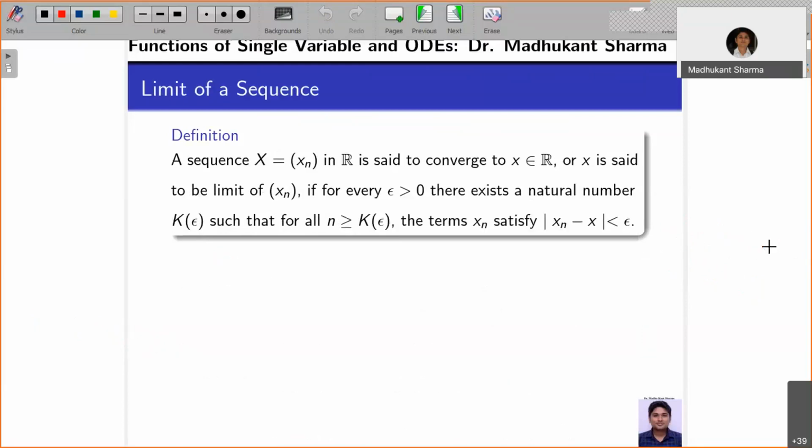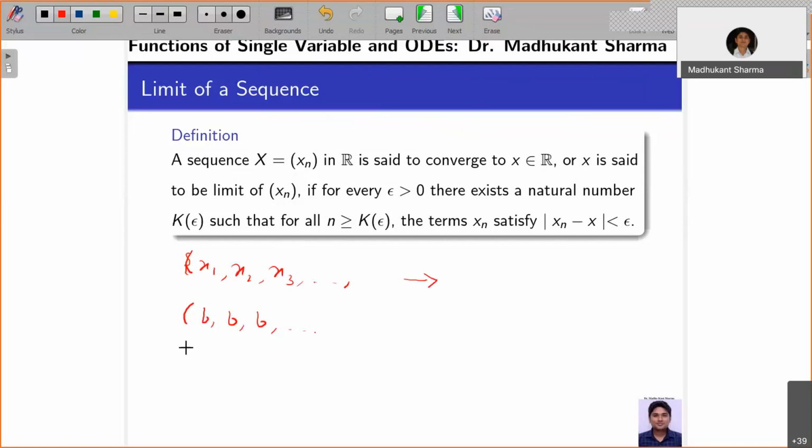Okay, so now let's talk about the limit of a sequence. Once you define a sequence like x1, x2, x3 in some order, where does this converge to in the limiting sense? At the last value of n, what is the value? That you wish to determine. Now, if you go back and check the constant sequence like b, b, b, and so on, the nth element at any place is going to be b only. So the limit is going to be b only.